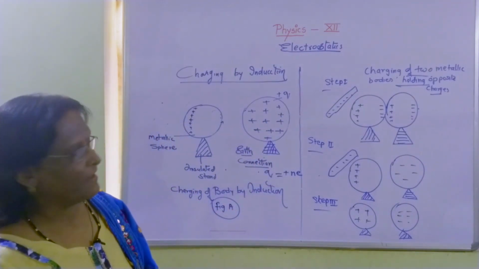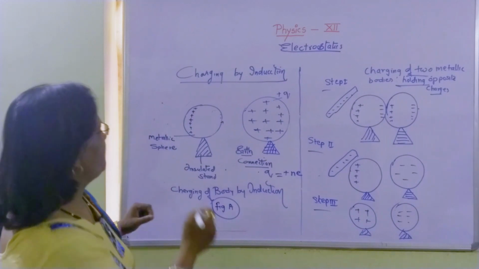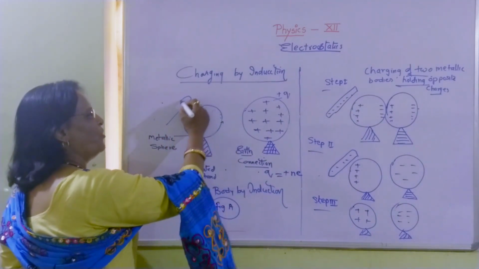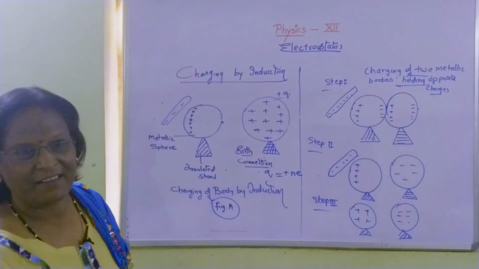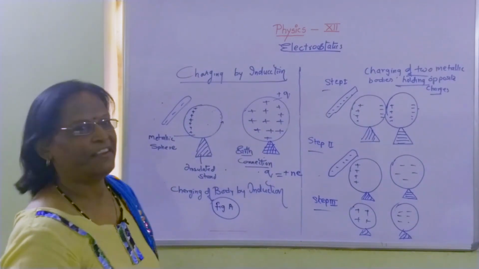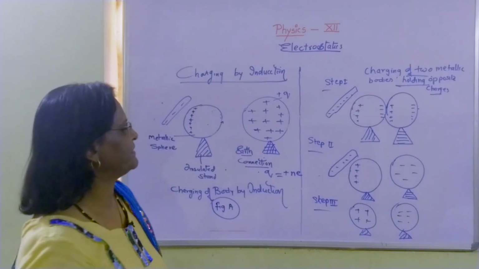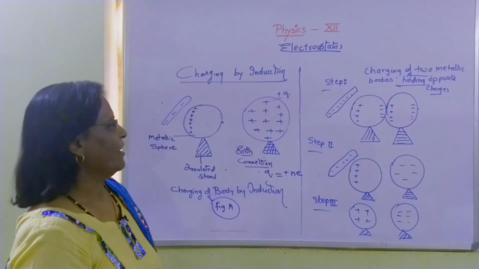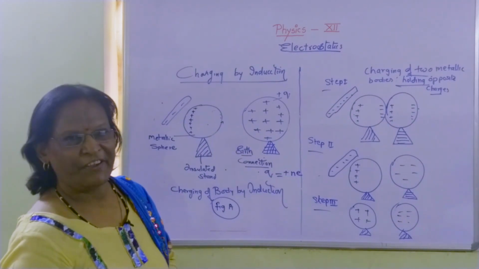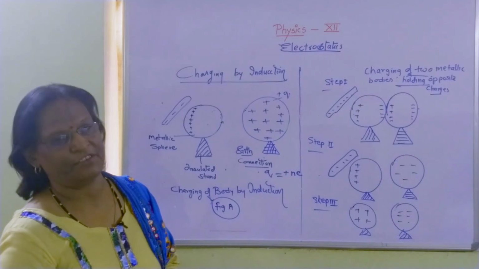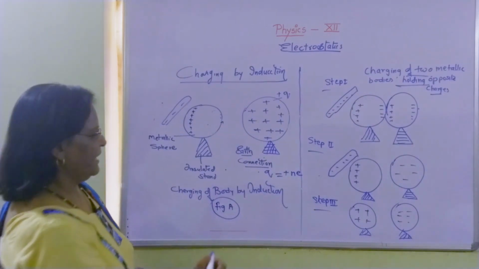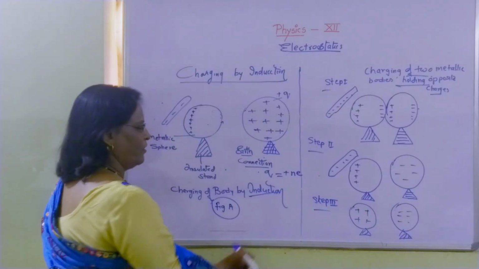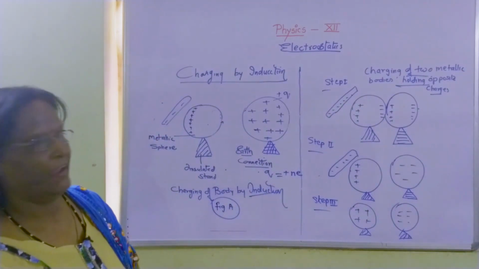You understood? This rod was not in connection with the metallic sphere, but still it has induced a characteristic property on the uncharged sphere and made it charged. So the phenomenon involved here is charging of a body by induction.